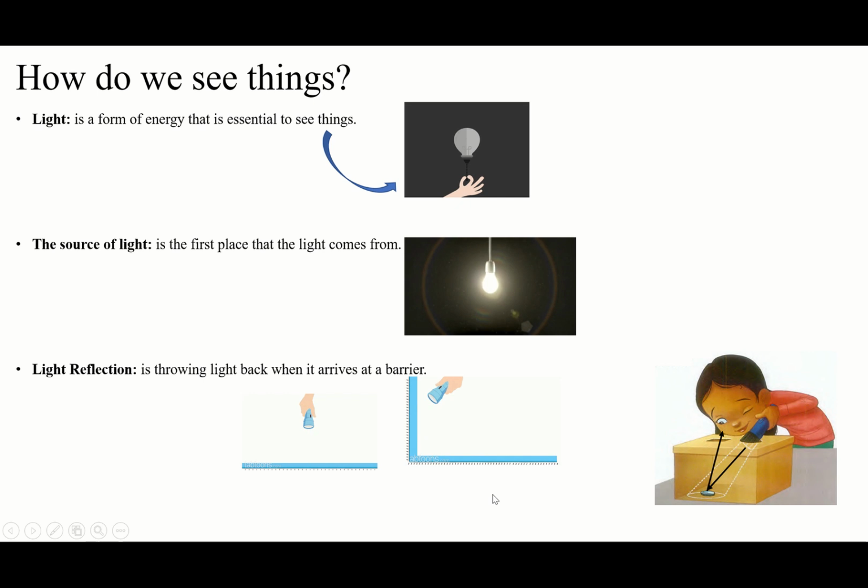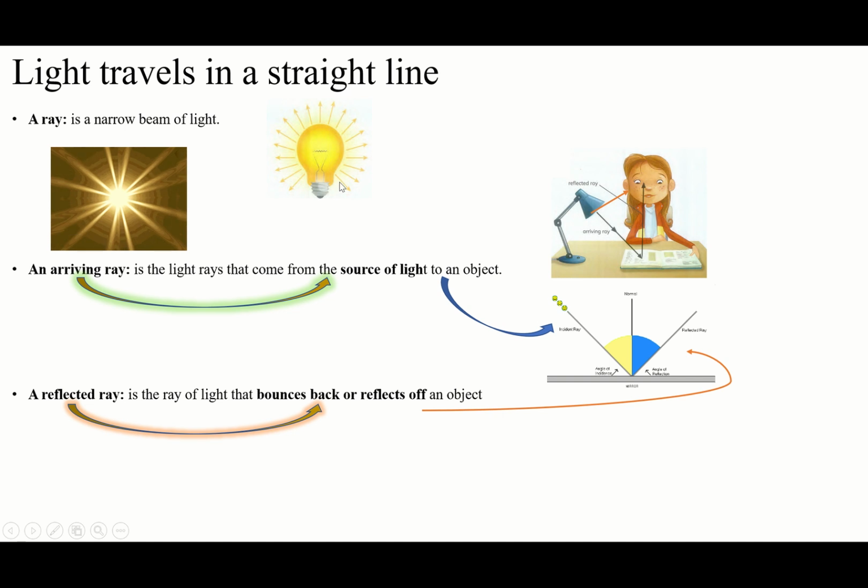Some will go up, some down, some will go to the next barrier, some to the next barrier, you see. But not all, because of course we said light will go in different directions. That's why all is not going to go to one side. Some will go to the other sides, but straightly. This is important, straightly, not like waves or something.